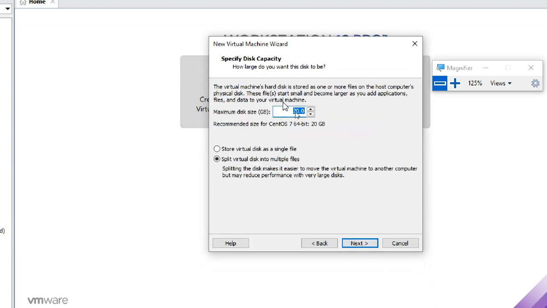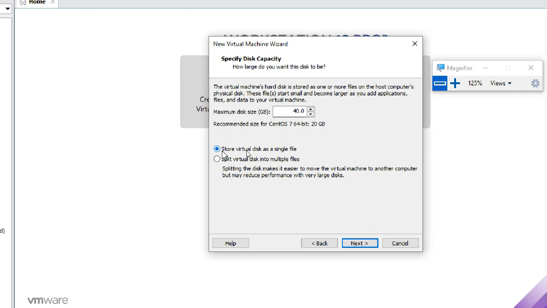Next, the suggestion is 20 GB, because it won't take much space. We don't need to give more space also. So what I'm going to do is give 40 GB, no problem. It will take very little space only. You can give 40 GB, or maybe 120 GB, or 80 GB, no problem.